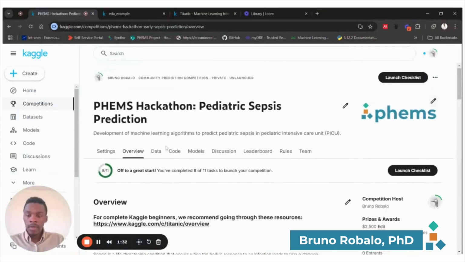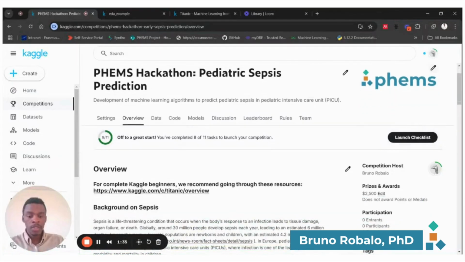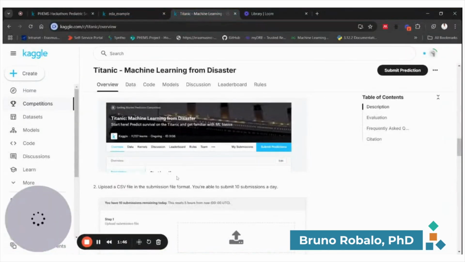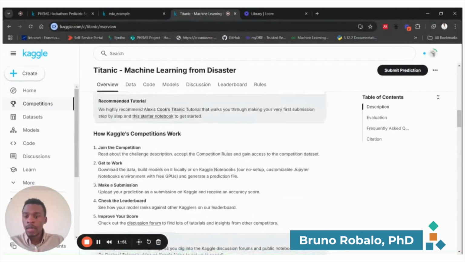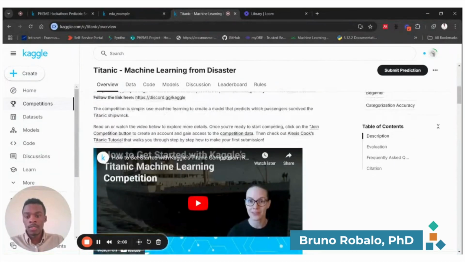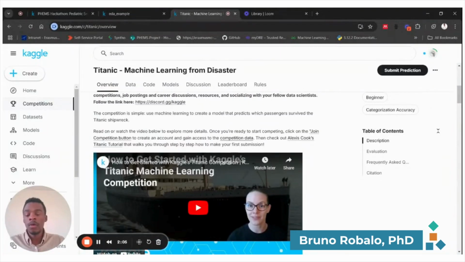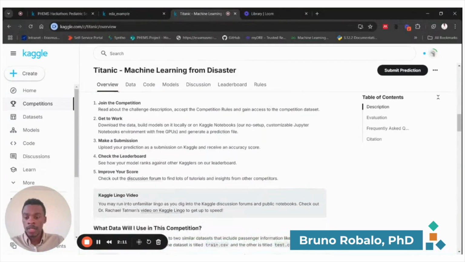And again, here on the overview tab, some important info that if you're really a complete beginner with Kaggle, you can also find some online resources. For example, this Titanic competition. I'm going to open here the tab. They really provide a very good tutorial on how to set up your Kaggle account, how to set up an environment, and how to code and how to submit your results. So please go through these type of tutorials if you really are a beginner, or even if you're not a beginner. But it's always good to refresh your memory on this type of platform.